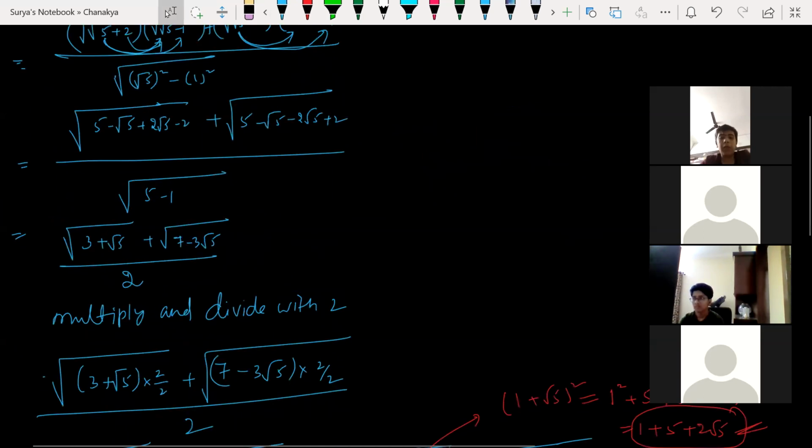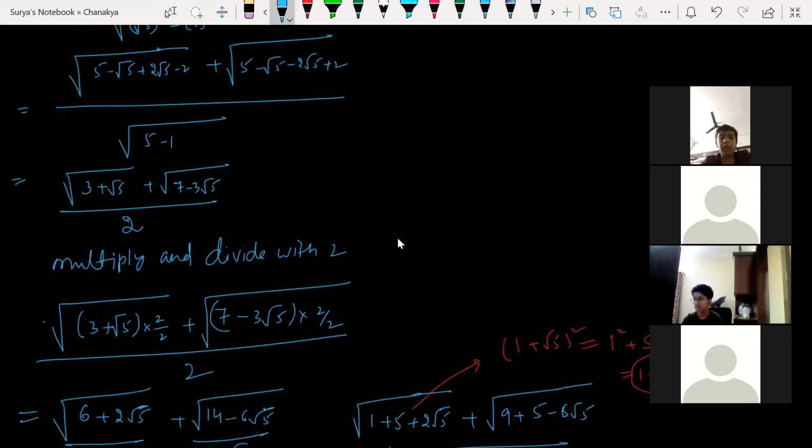Yes, sir. Multiply and divide by 2. I have that part, I have a doubt actually. Okay, see here. Here I have 3 plus root 5. I'm just multiplying and dividing by 2 here. Okay, I'm just explaining one thing here.